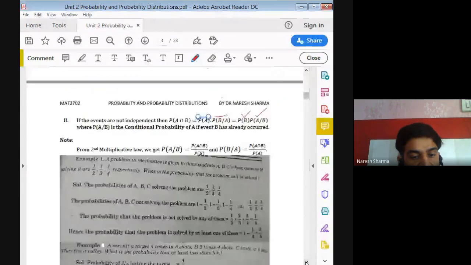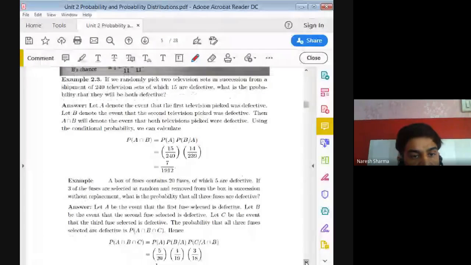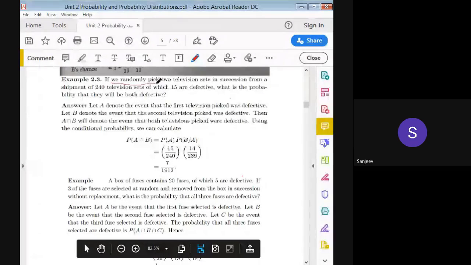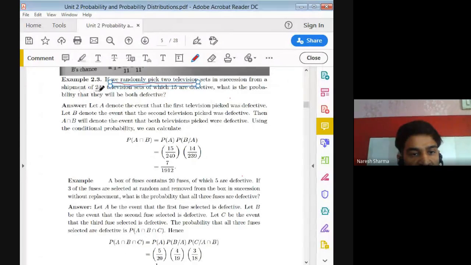So this is called the multiplicative law. Let's discuss a few examples on this. If we randomly pick two television sets in succession from a shipment of 240 television sets, of which 15 are defective, we want to pick only two televisions out of the 240, but out of these 240, 15 are defective.